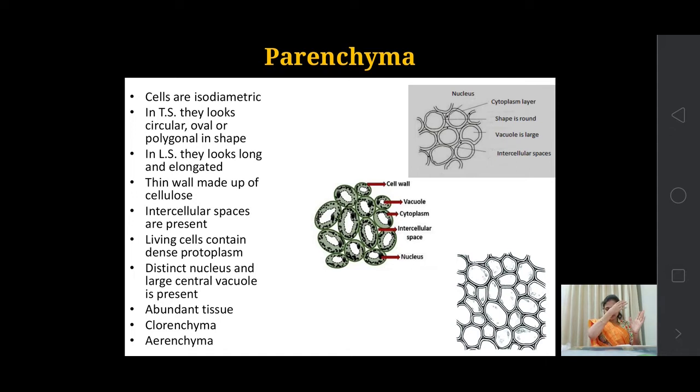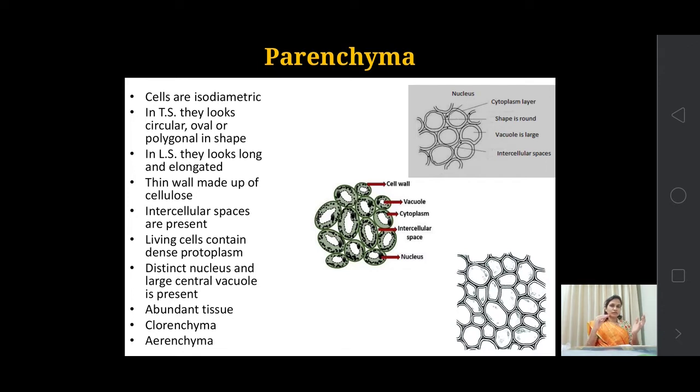Okay, so these tissues are living tissues. In case of simple tissues, both living as well as dead tissues are present. The parenchyma tissue is living tissue because dense cytoplasm, or you can say protoplasm, is present in the cell. Protoplasm is the cytoplasm plus all cell organelles, which together form the structure known as protoplasm. Protoplasm is dense and the nucleus is distinct.